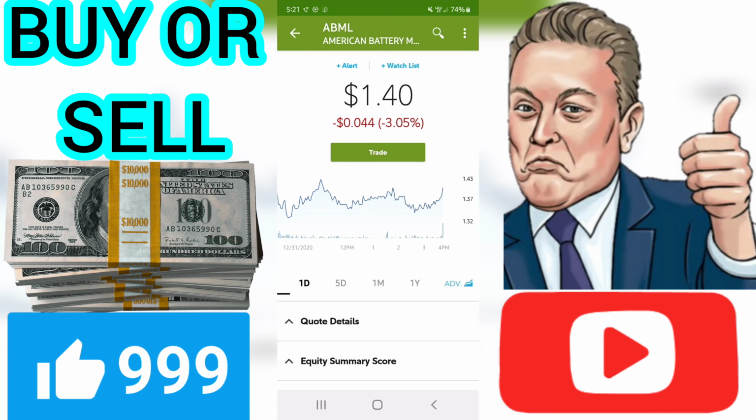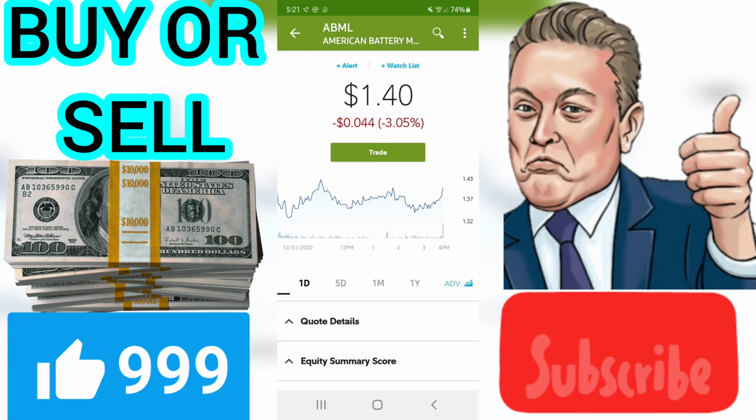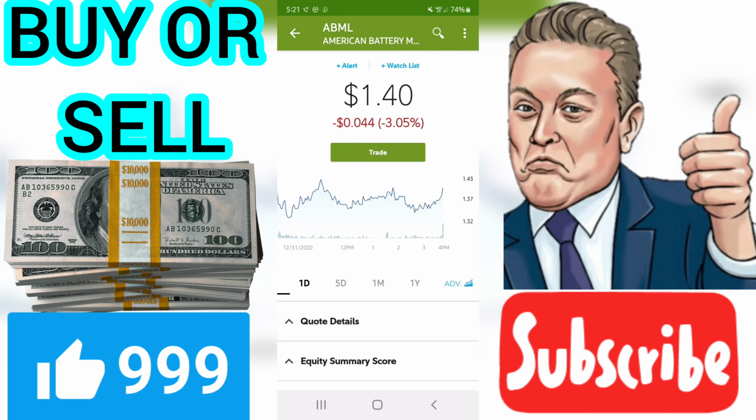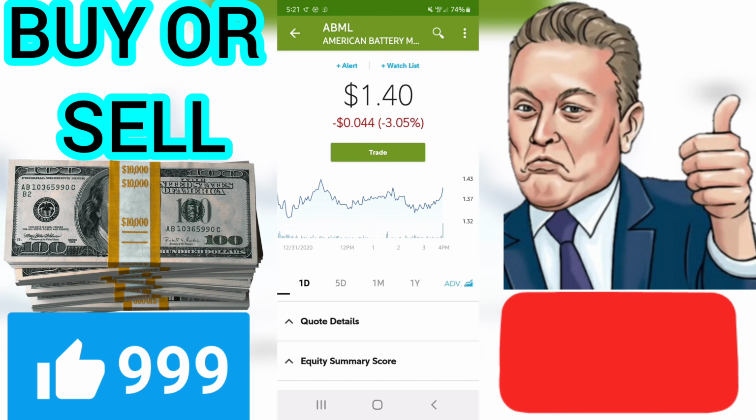EPS, earnings per share. EPS stands for leading 12 months earnings per share. ABML has a forecasted EPS of $0.06 per share. VectorVest determines this forecast from a combination of recent earnings performance and traditional fiscal and/or calendar year earnings forecasts.